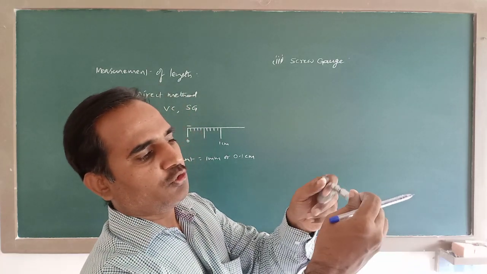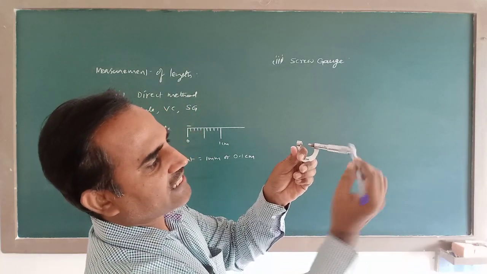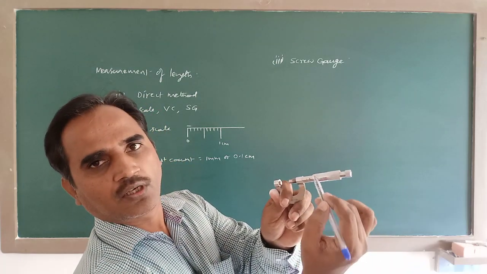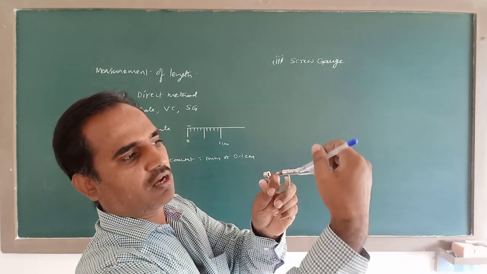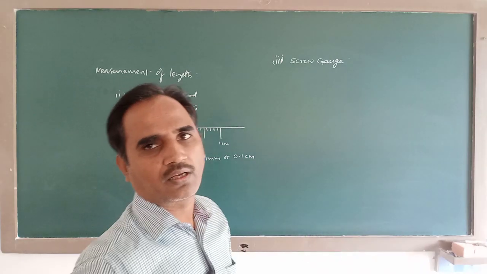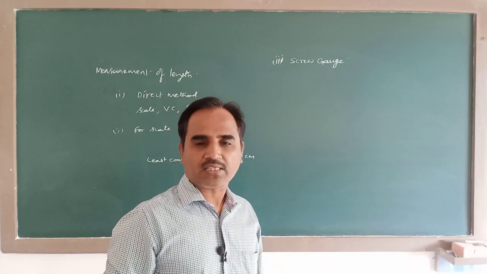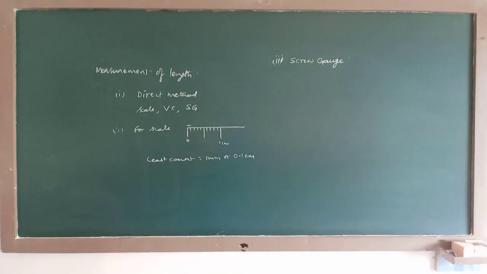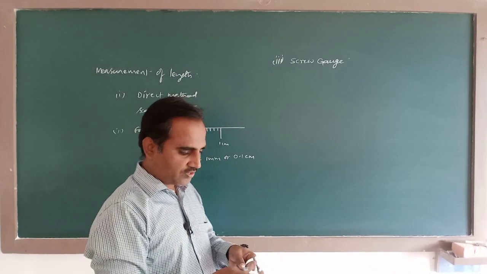Further, you can also find graduations on this head scale here. There will be a number of graduations on the head scale. By using this scale, first you have to find the pitch of the screw.